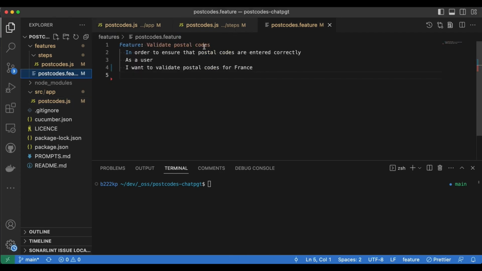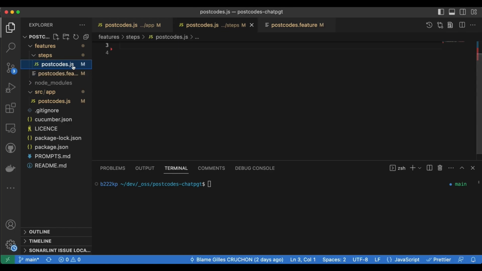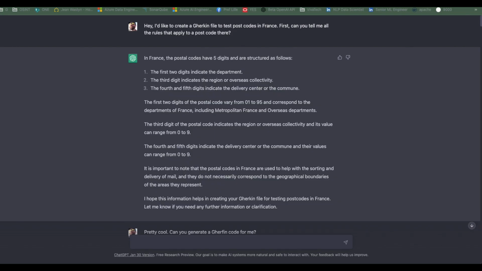So here is a feature. I need to write all the scenarios according to this feature, and also I will need to write the test runner. The test runner will import my function, and then do something with the steps that exist in Gherkin. If you are not familiar with Gherkin, you will see how it works in the examples. So I thought ChatGPT maybe can do the trick.